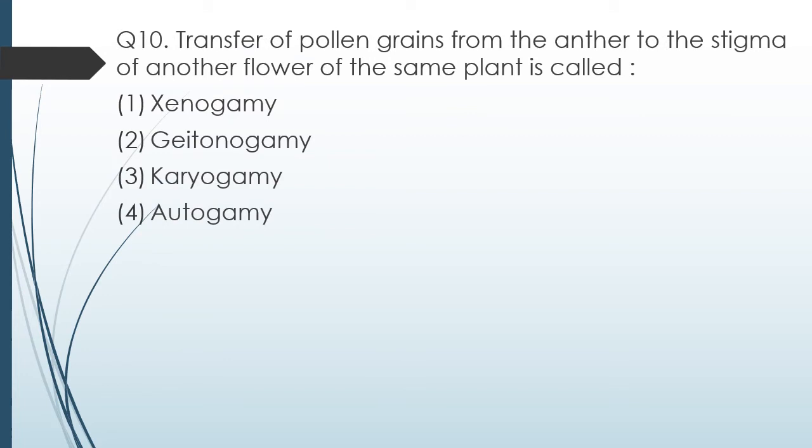Question 10. Transfer of pollen grains from anther to the stigma of another flower on the same plant is called option 1 xenogamy, option 2 geitonogamy, option 3 karyogamy, or option 4 autogamy. Transfer of pollen grains from anther to the stigma of another flower of the same plant is called. The correct answer is option 2, that is geitonogamy.